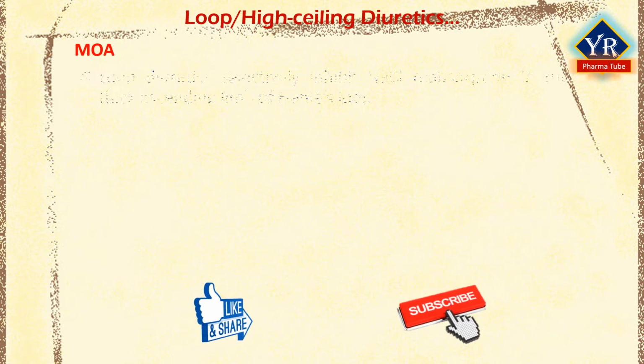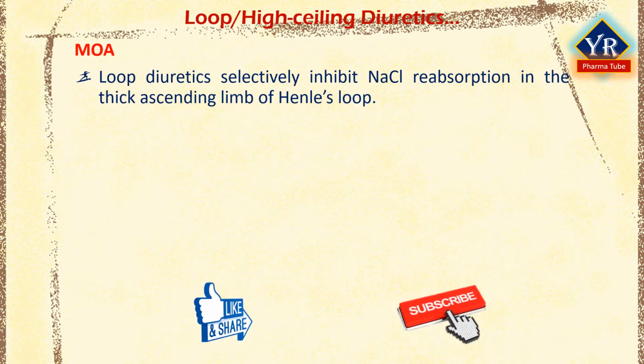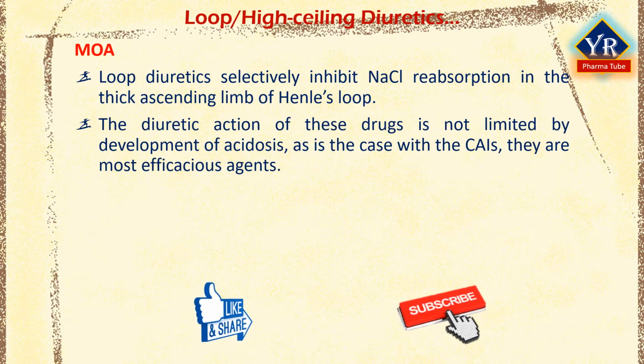The loop diuretics selectively inhibit sodium chloride reabsorption in the thick ascending limb of the loop of Henle. Because of the large sodium chloride absorptive capacity of this segment and the fact that the diuretic action of these agents is not limited by development of acidosis, as is the case with the carbonic anhydrase inhibitors, loop diuretics are the most efficacious diuretic agents currently available.